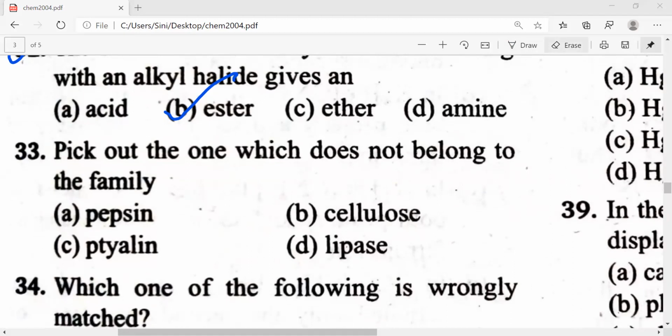Third is the direct question actually given. So what is the cellulose actually? Cellulose is a carbohydrate. Correct. Rest all three, pepsin, lipase, and the other, are what? Enzymes. Cellulose is a carbohydrate.